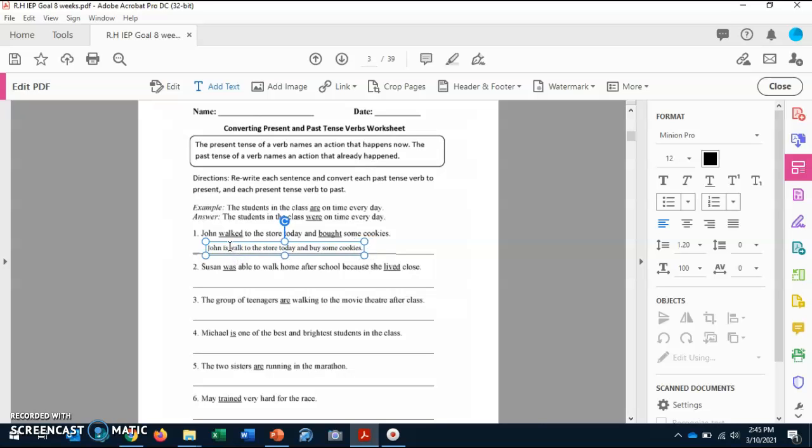John is walking to the store to buy some cookies.